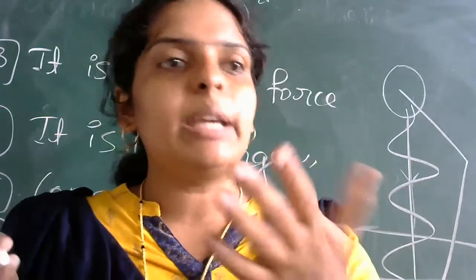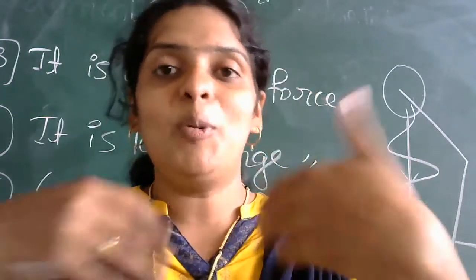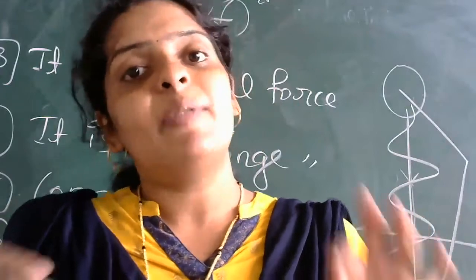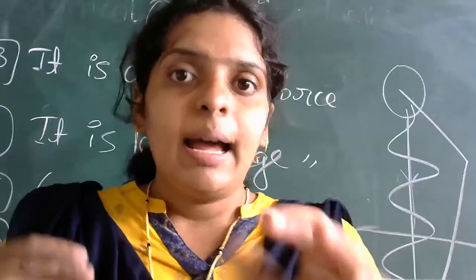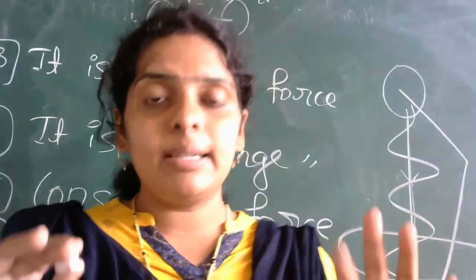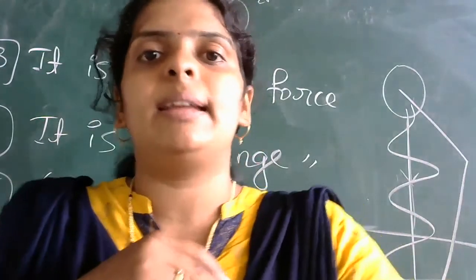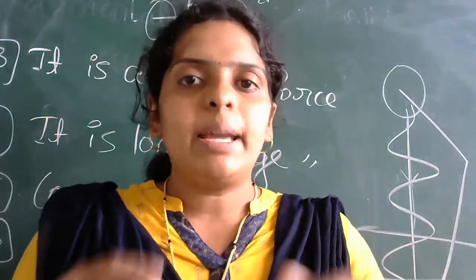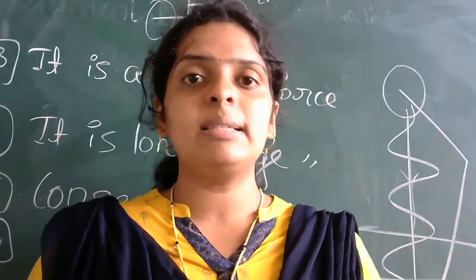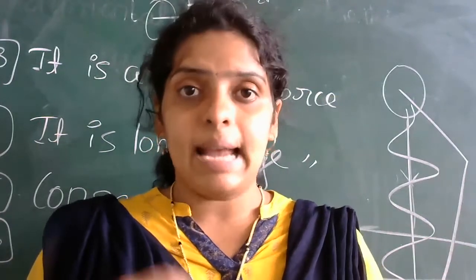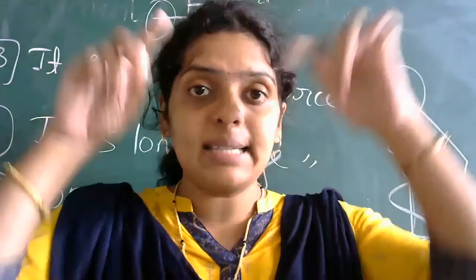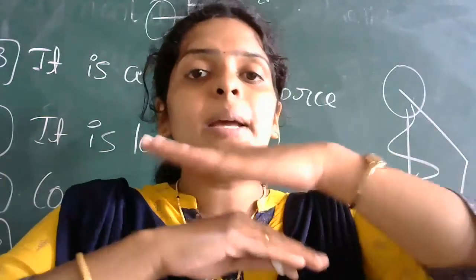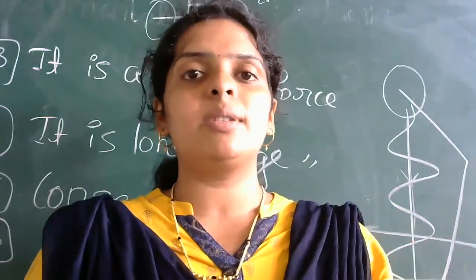Now see, when you place a book on a table, what happens? Gravitational force is acting on it and the normal force is acting on it. Because of this, the book stays constant. Now I am standing. Why am I standing straight? Because the gravitational force is acting on me, and my weight is acting in the downward direction. Both are balancing, therefore I am able to stand straight.